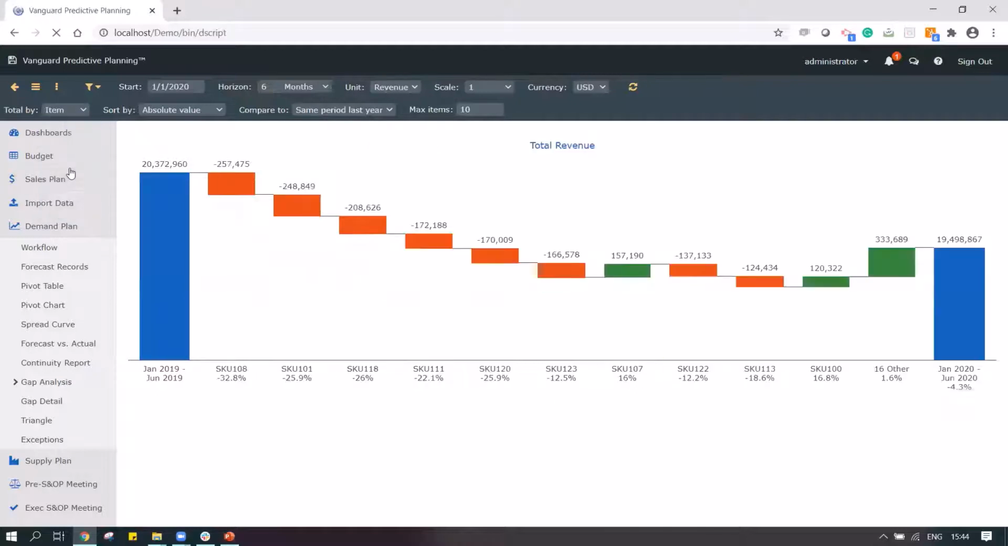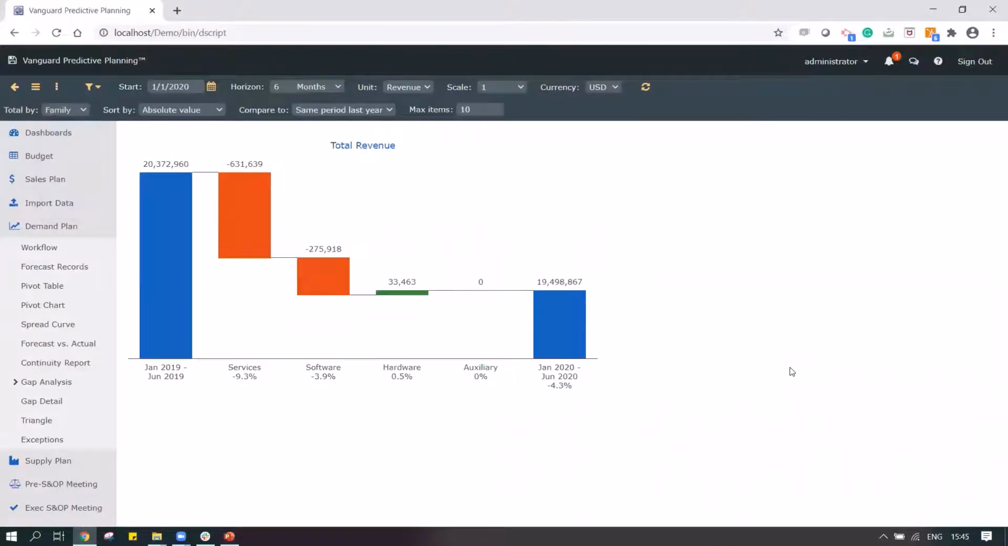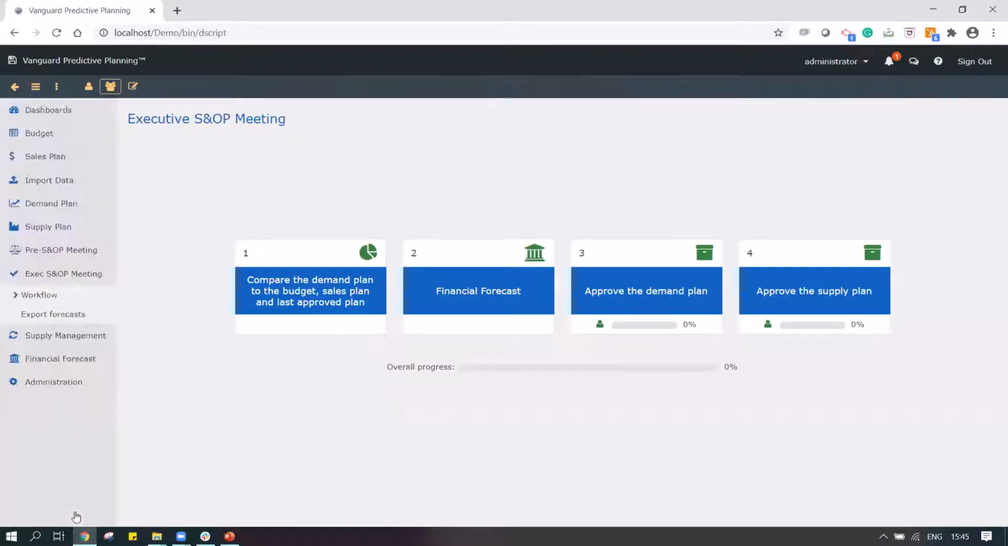I can select whether I want to view it by item, or by ABC, or by family, etc. So I can make that change or view over here. That's really good information that is available to me.